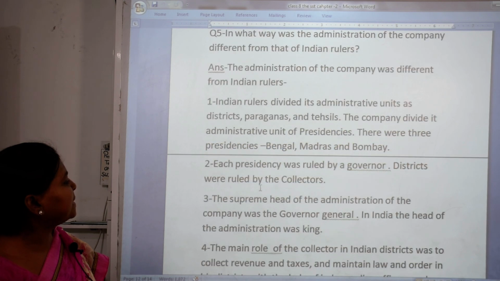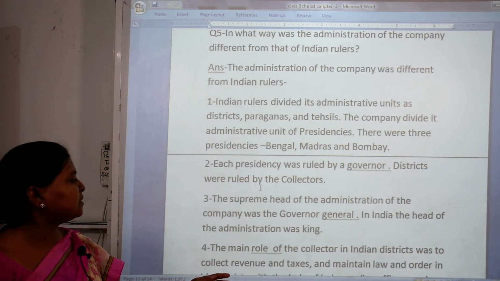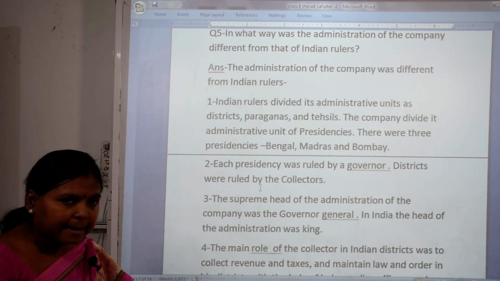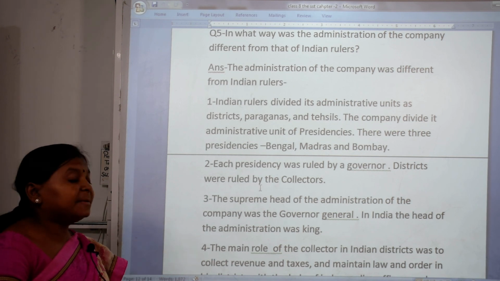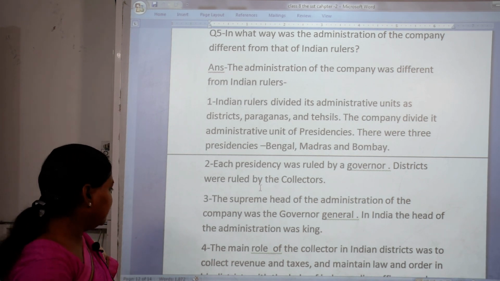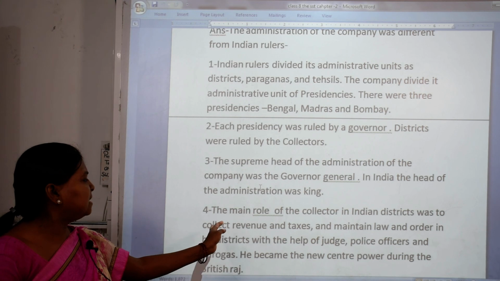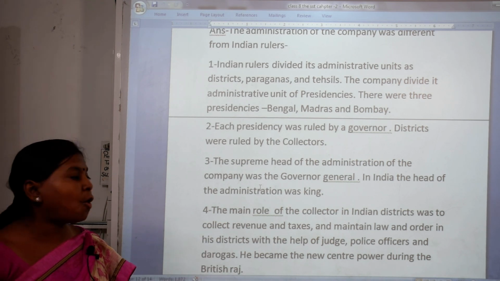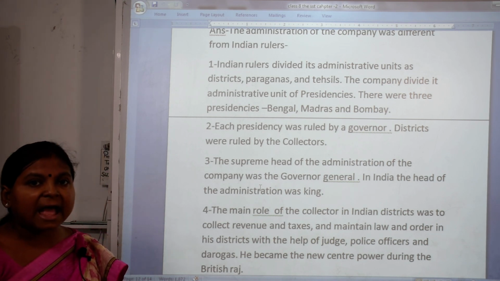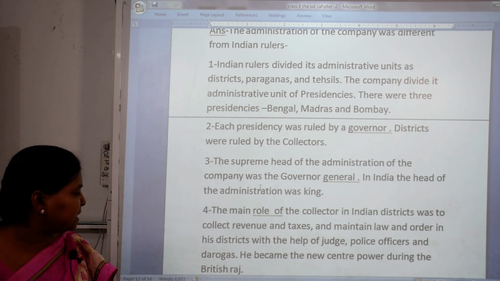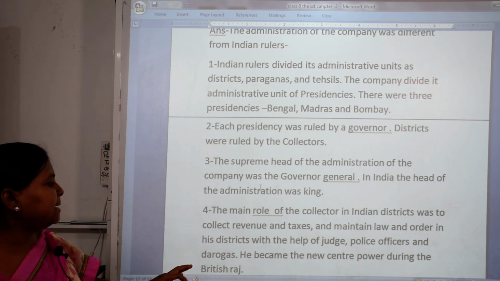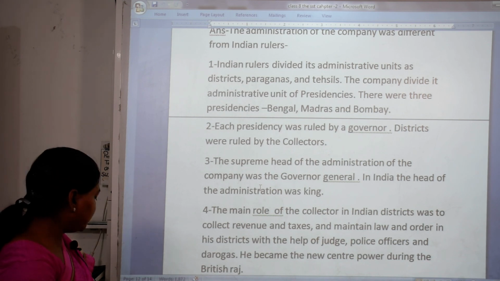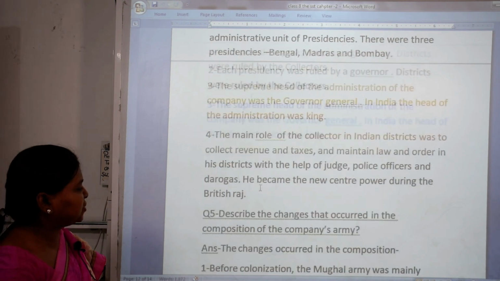Next, the supreme head of the administration of the company was the Governor General. In India, the head of the administration was the king. That is the difference. The main role of the collector in an Indian district was to collect revenue and tax and maintain law and order in his district with the help of judges, police officers and darogas. And it became the new center of power during the British Raj.